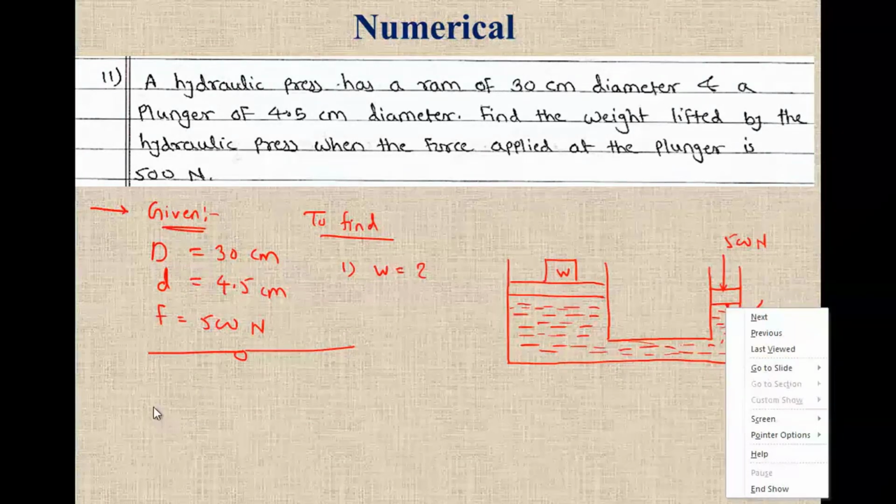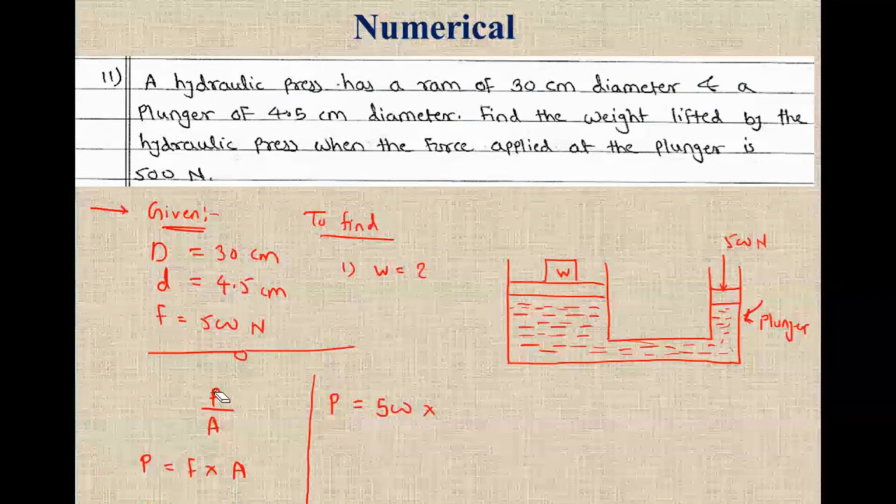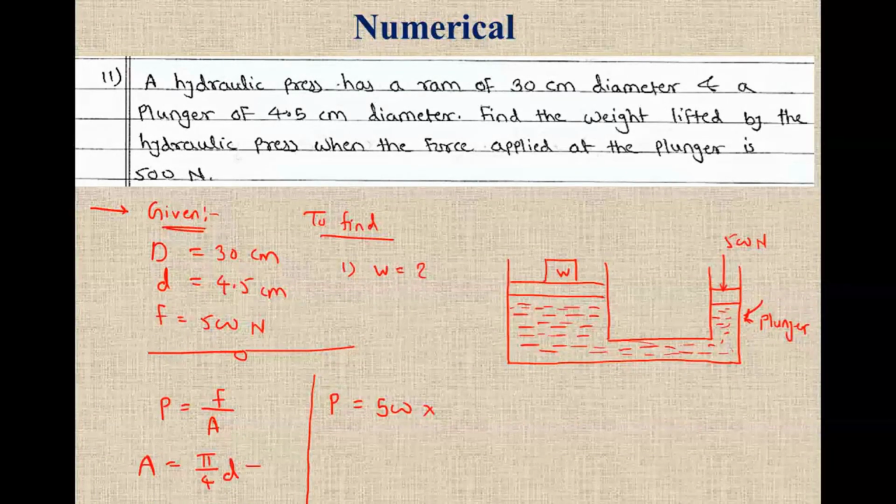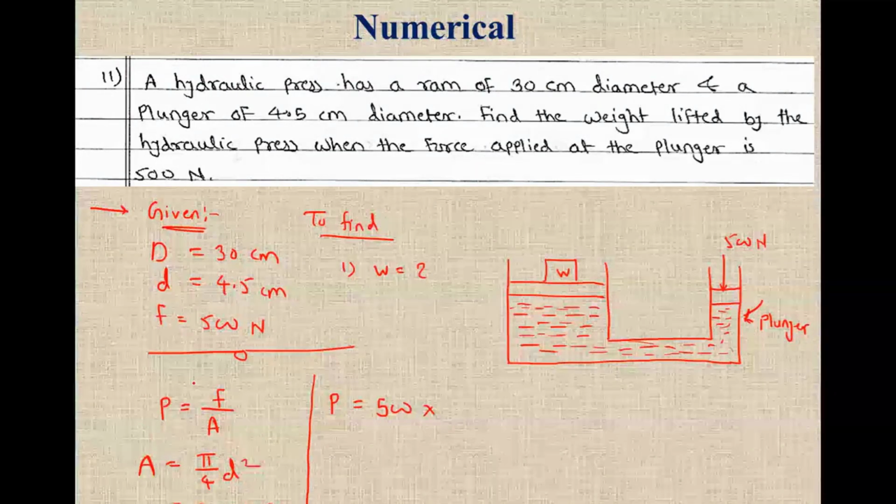We know that pressure is equal to force upon area. Area is equal to pi by 4 d square. At this side, the force given to me is 500 Newton. Can I find the area? Diameter is given, and this is the plunger side, so I have to take the small diameter. So pi by 4 d square will give me the area, and from this I can get the value of pressure.